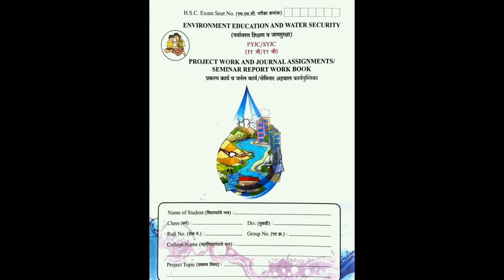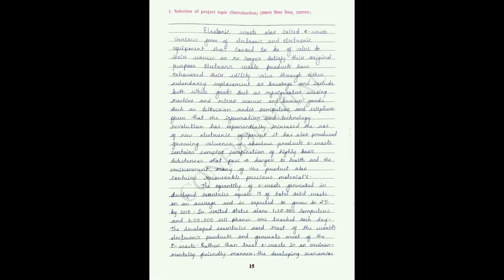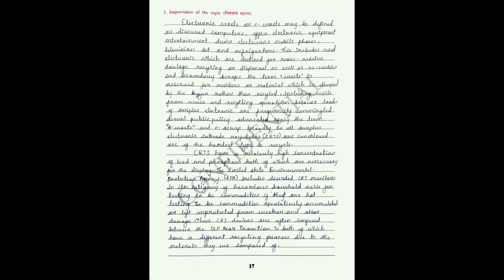First, I am showing you a project book in which I have made the project. Here I have selected the topic of electronic waste. I have written the selection of the project topic as the introduction, explaining why I selected the particular topic. I have written it in paragraph form, about 1.5 pages. Then the second part is the importance of the topic, why I have selected it. Again, here I have written 1 page for this section.